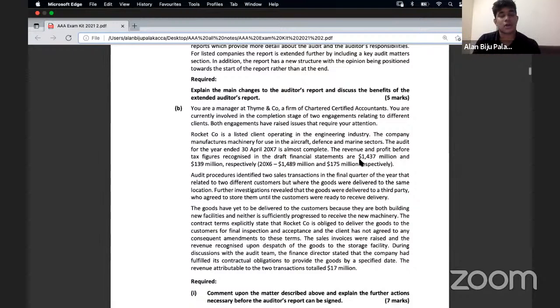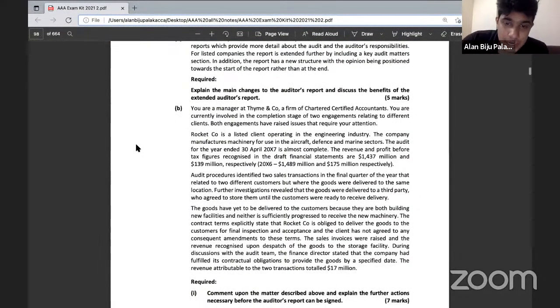So what do they actually talk about here? There's a customer, and the company has agreed with the customer that they will deliver the goods to the customer's warehouse. And it is also explicitly stated that once the goods are delivered, these goods need to be examined by the customer. Only then will it be considered as the completion of the performance obligation. But it's clearly mentioned that the goods are not yet delivered to the customer because they have been delivered to a third-party warehouse. In addition to this, these goods have also not been reviewed by the customer.